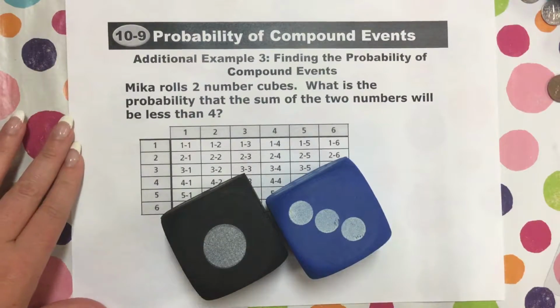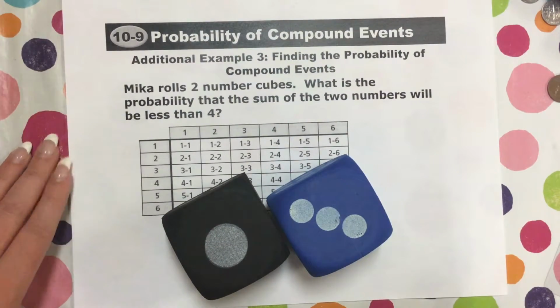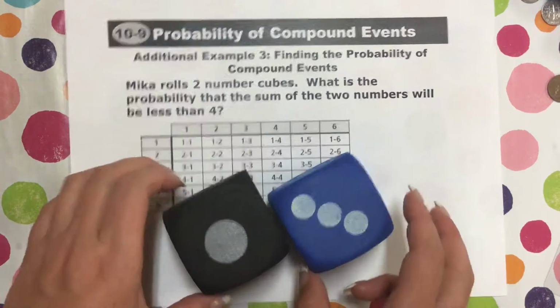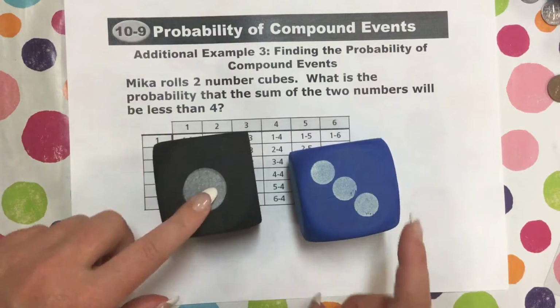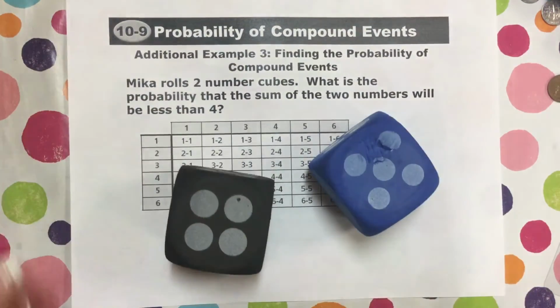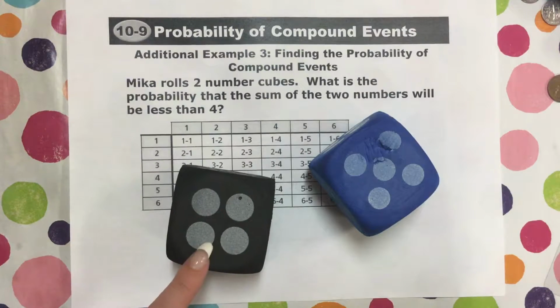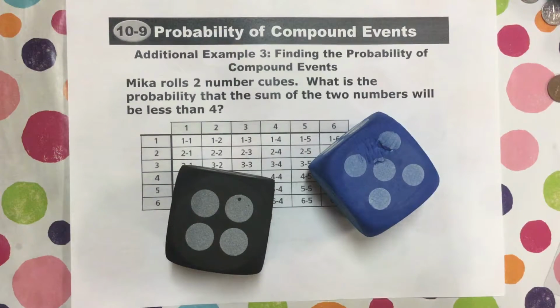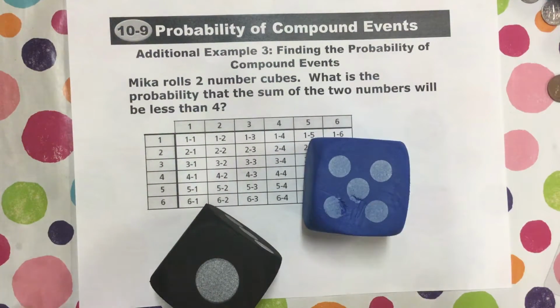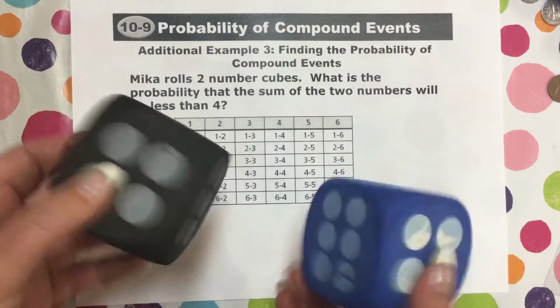Micah rolls 2 number cubes. What is the probability that the sum of the 2 numbers will be less than 4? Okay, so the sum of these 2 numbers, 1 plus 3, that is 4. So that wouldn't be less than 4. But what about this? 4 plus 5 would be 9. That is not less than 4. 1 plus 5 would be 6, and that's not less than 4. But right now I'm just randomly doing it.